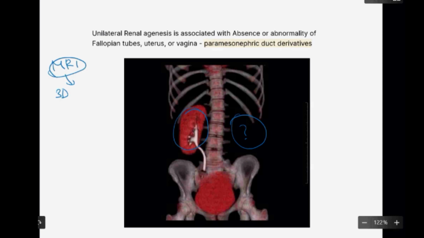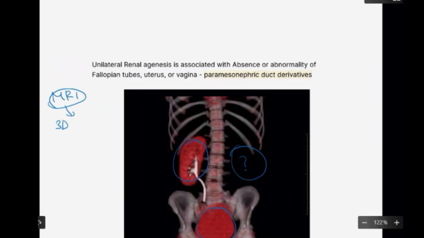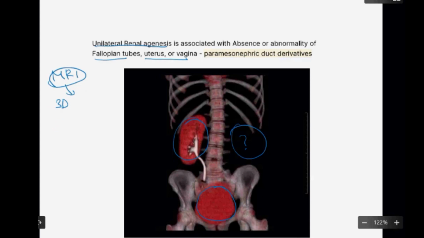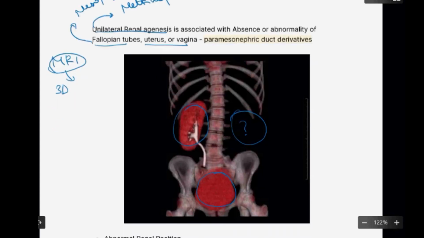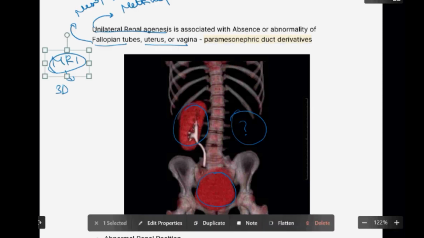So understand, unilateral agenesis is a very common phenomenon. If they have absence of one kidney, they can also have abnormality or absence of the fallopian tubes, uterus or ovaries. Why? Because kidneys develop from the metanephros, while the fallopian tubes, uterus and vagina develop from the paramesonephric ducts. This is why you should be aware that this patient can have any of the uterine anomalies if the patient is a female.